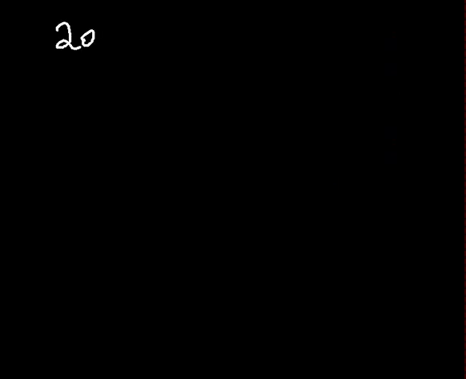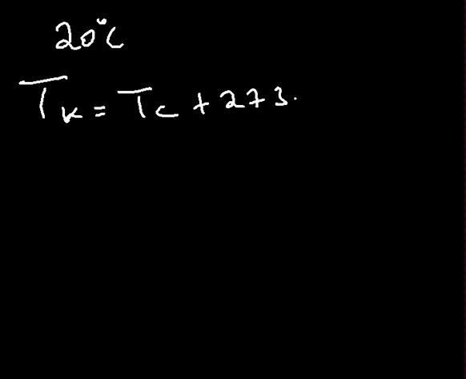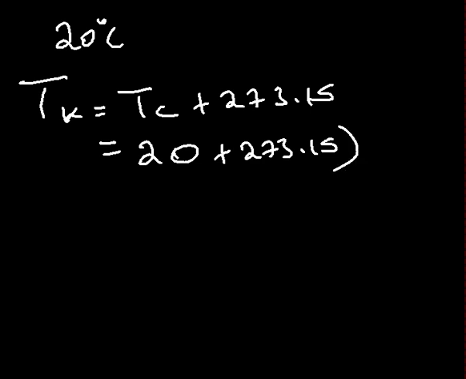Let's say we have 20 degrees Celsius. Now how should we have this in the Kelvin scale? The principle behind says that the temperature in Kelvin has to be equal to the temperature in degrees Celsius plus 273.15. So in that case, what is T_C? We have it as 20, plus 273.15. So at the end of the day, we'll have everything in Kelvin. You should ignore the degree sign as we are converting it to the Kelvin scale, then you just have to sum those up. That will be the way out.